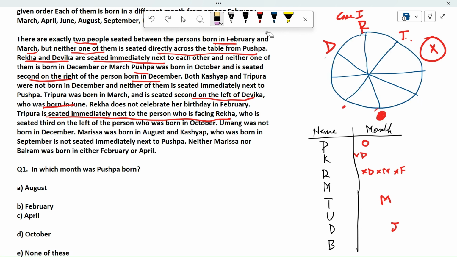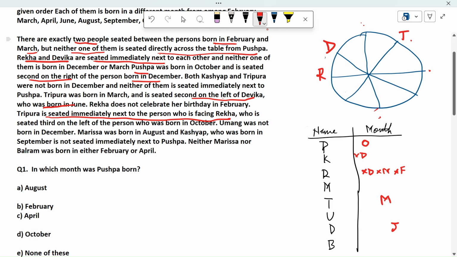Let me tell you how this will get solved. I hope everyone has understood this point. So everyone now understands that Rekha cannot be seated in this place. Rekha should be seated in this place, because now the person who is facing Rekha will come to this place, so Tripura is immediately next to that person. So this is the case which the question is talking about. Okay, fine. Are you getting it?